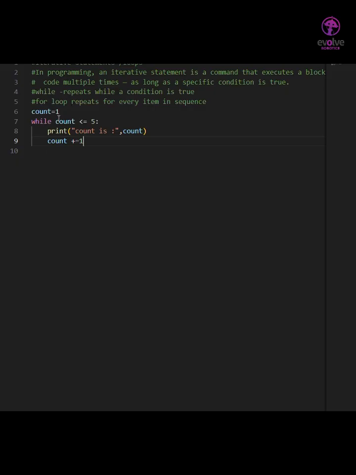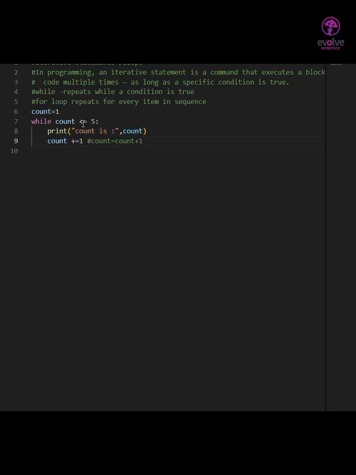So here I am starting the count variable from 1. As long as the count is less than or equal to 5, the loop will run. Each time we are printing the statement count, printing the variable count, and also adding 1 to count using this operation. This means count is equal to count plus 1, right? So in each step we are incrementing that count.